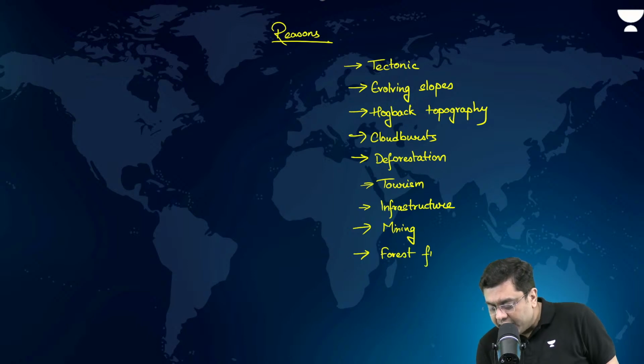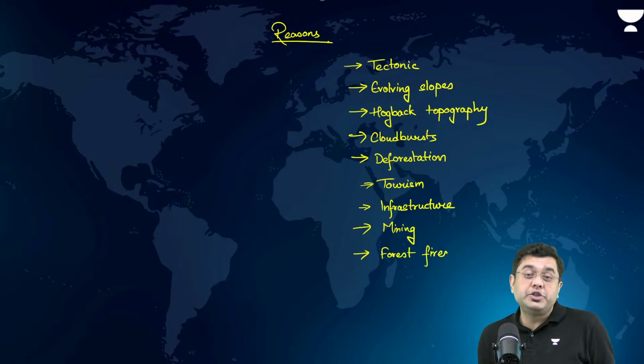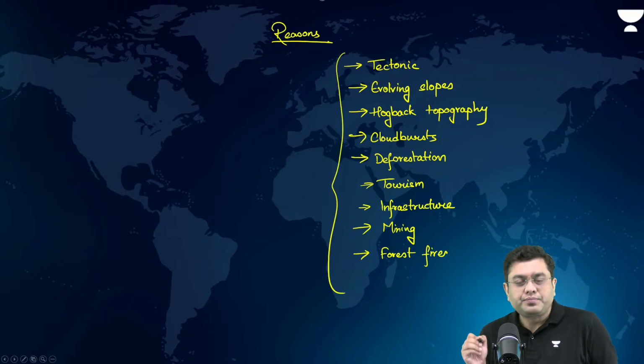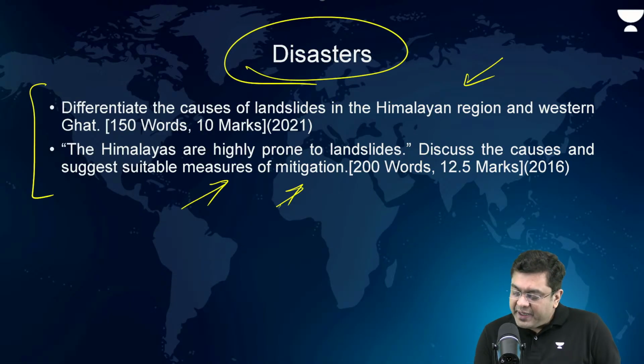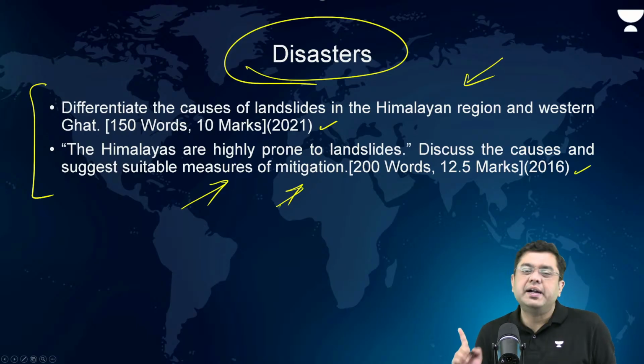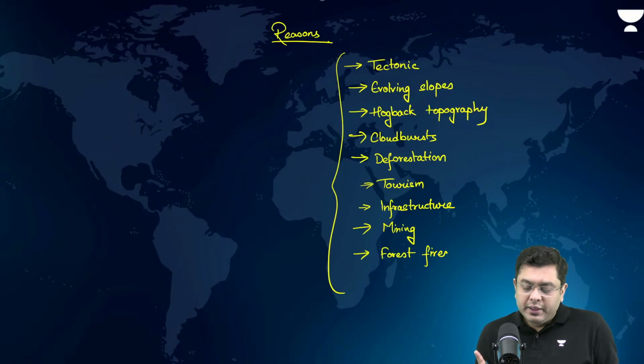Forest fires dry up the soil in the region. This is aided by climate change and changing land use pattern. That also can bring in landslides. So these are the reasons. Observe, it is repeated, it can be repeated again. So you should be aware of these reasons.